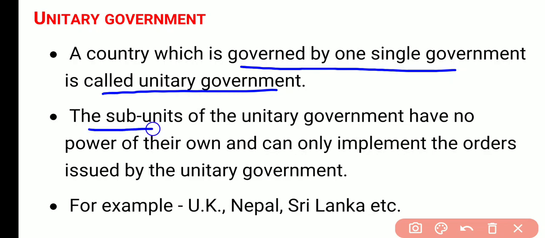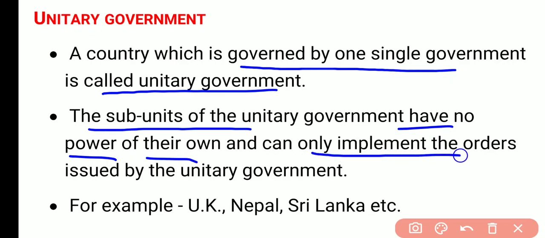The subunits of the unitary government in these types of countries have no powers. यहाँ पे जो अदर गवर्नमेंट अगर होगी, सब यूनिट्स होगी, they have no power of their own और can only implement the orders issued by the unitary government. For example, in UK we have the unitary government, in Nepal, in Sri Lanka. Generally smaller countries have the unitary form of government and larger countries have which type of government? Federal type of government.